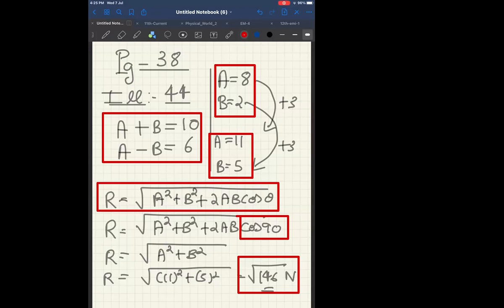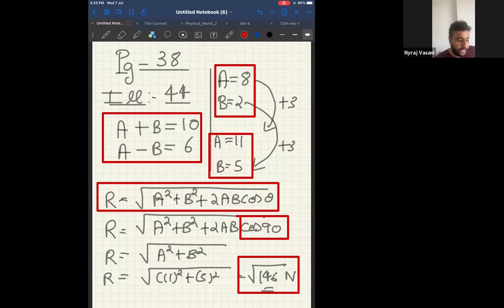Sir, can you explain why you took 11 and 5, not 8 and 2? Yeah, because in the question, see the second sentence, if each force is increased by 3 Newton, then I have to find the resultant of the new force. That means I have to add 3. That is what they had mentioned in the question. Okay, sir.